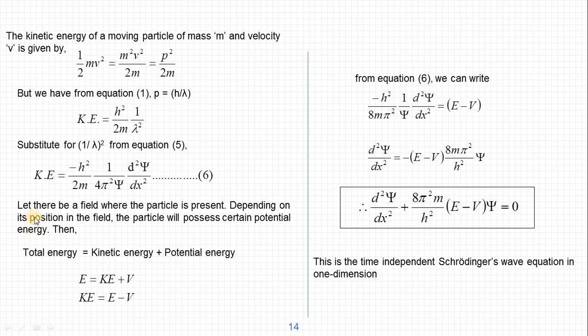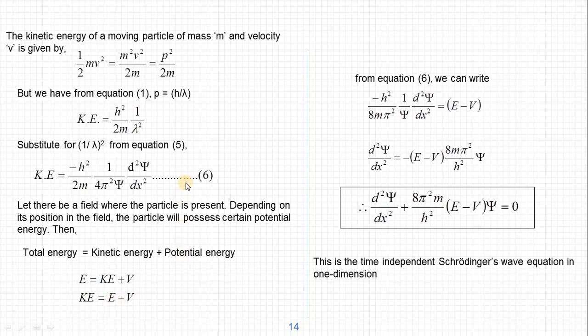Next, let there be a field where the particle is present. Depending on its position in the field, the particle will possess certain potential energy. Therefore, the total energy of the particle is equal to the sum of the kinetic energy plus potential energy. So the total energy E is equal to kinetic energy plus the potential energy V, electric potential V. Therefore, kinetic energy is equal to total energy minus the potential energy.